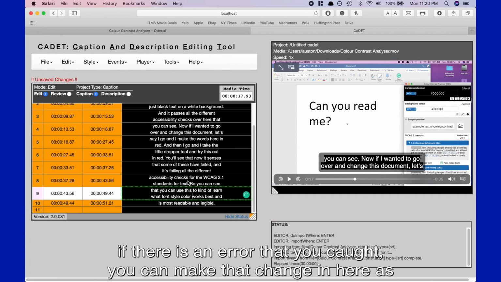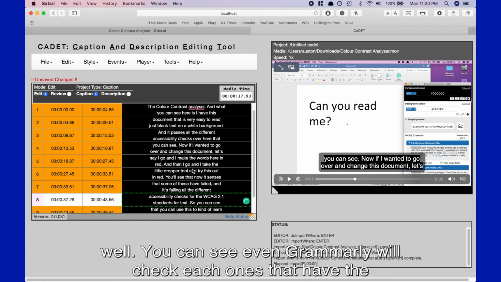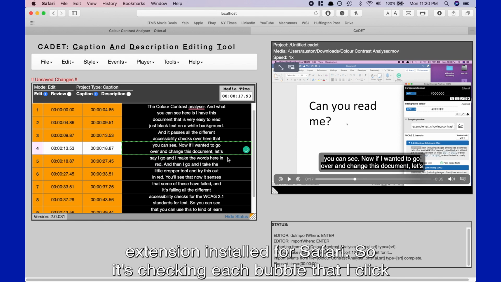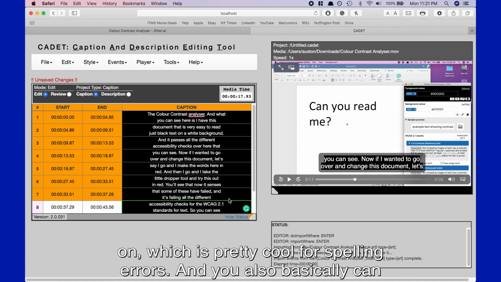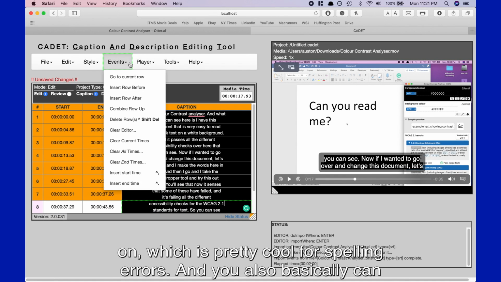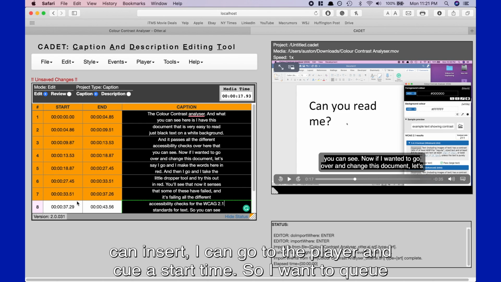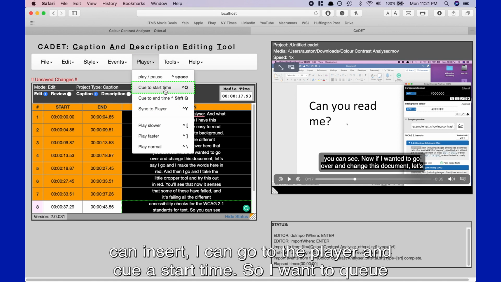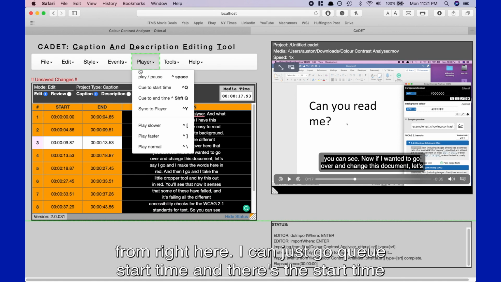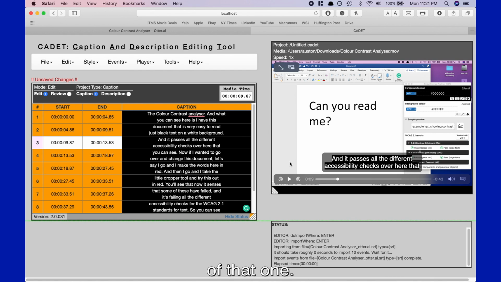You can also edit the text, so if there was an error that you caught, you can make that change in here as well. You can see even Grammarly will check each one as I have the extension installed for Safari. So it's checking each bubble that I click on, which is pretty cool for spelling errors. And you also can copy event time. So I want to insert the start time from somewhere. I can go to the player and queue a start time. So I want to queue from right here. I can just go queue start time, and there's the start time of that one. So it works very well.